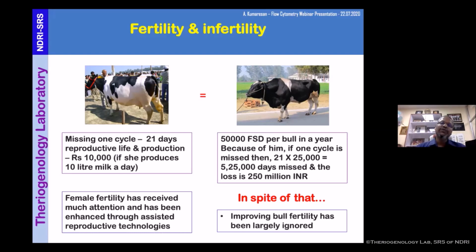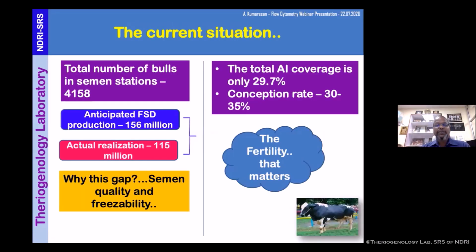But on the other hand, there has been a lot of improvement in fertility in the case of females. There has been a lot of development of protocols: synchronization protocols, induction protocols, many protocols. So fertility enhancement measures are quite high in the case of females, but improving bull fertility has largely not been achieved. That is the ground reality as of now when we talk about male fertility in livestock.